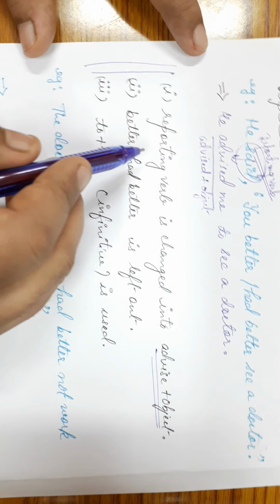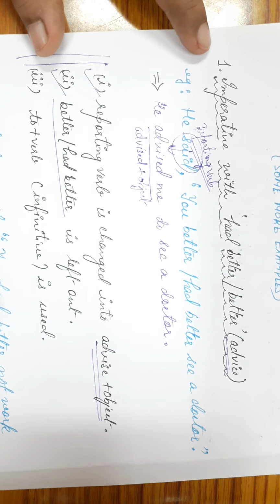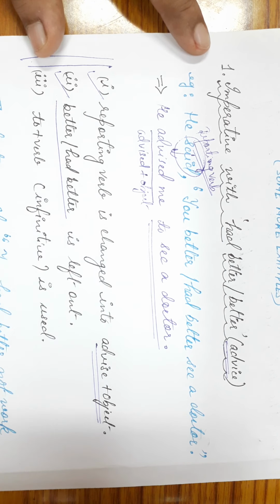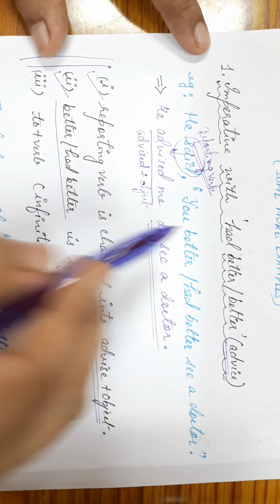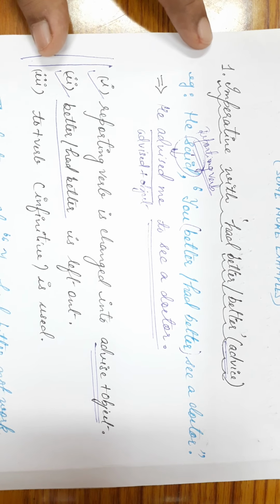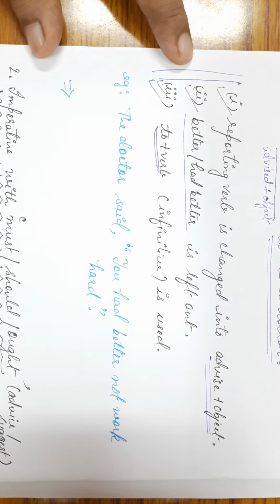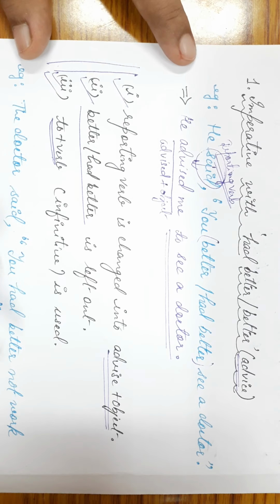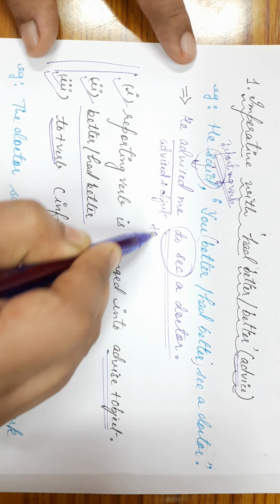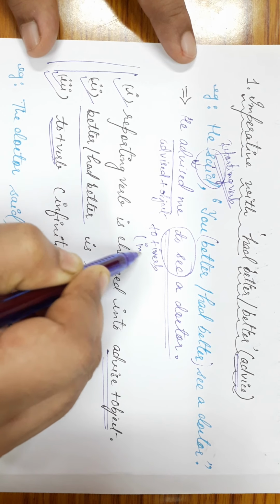Okay, then better or had better is left out. All right, nowhere in the reported clause you see better or had better. That is, this entire part is left out. Okay, and what is introduced? To plus verb, that is infinitive, is used. That is, you can simply see to see a doctor, which is to plus verb, which is an infinitive.